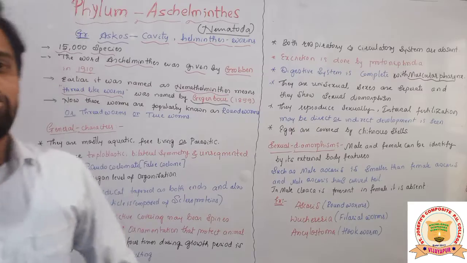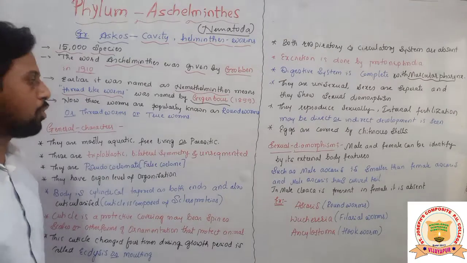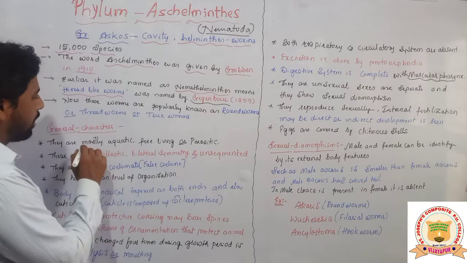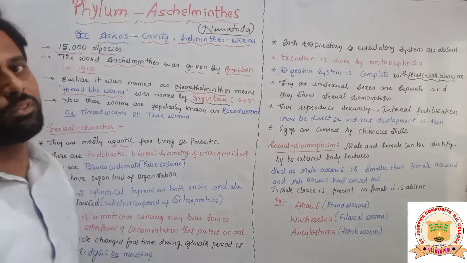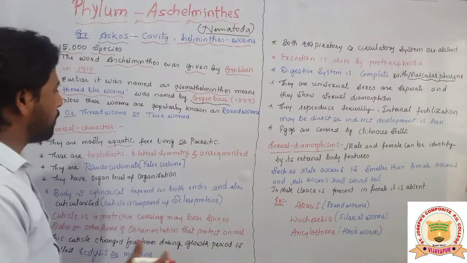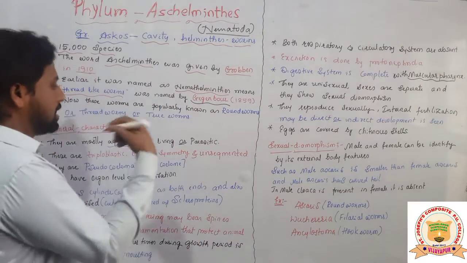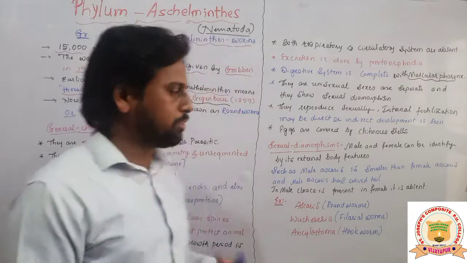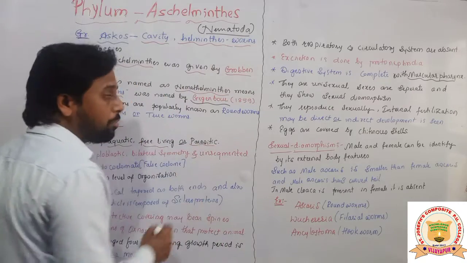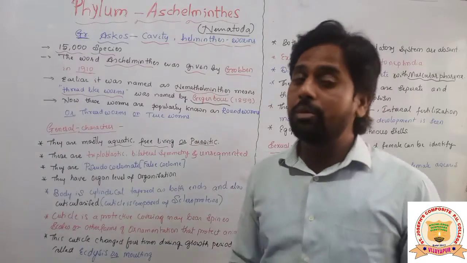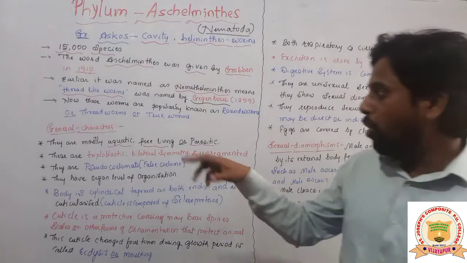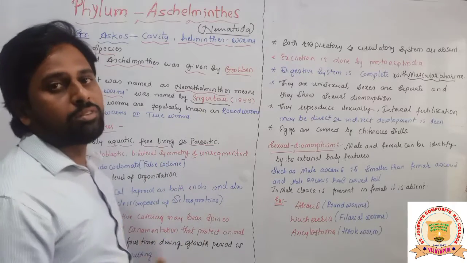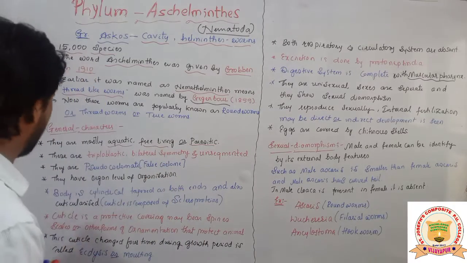So let's look at its general characteristics. What important characteristics does it show, students? They are mostly aquatic. Most of the animals of these Aschelminthes live inside the water. Some of them are free living, freely living on the land as well as in the water. And some of them are parasitic. As we have seen in the Platyhelminthes, some animals live in the host body. In the same way, some animals of this group live in a host body as parasites.